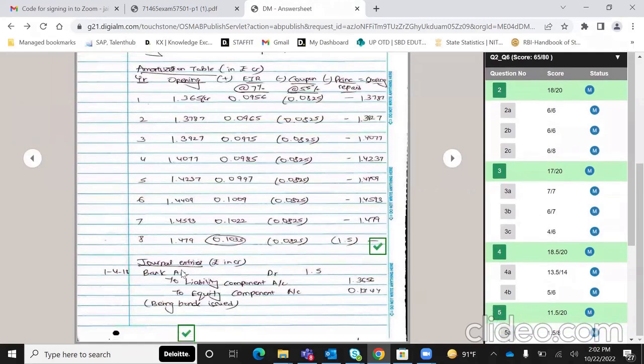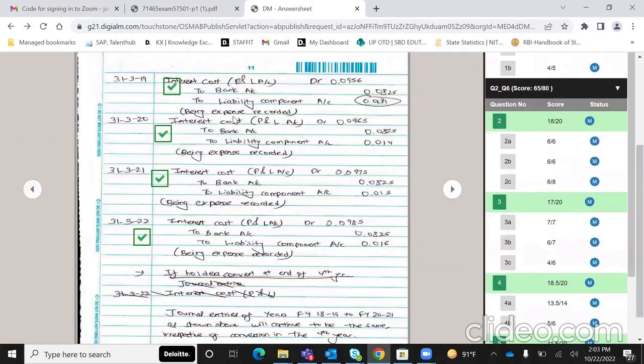entry भी बना दिया. Like if you see starting date, this is the date when the bonds were issued. So over here I've got bank account debit 1.5 to liability component to equity component using the figures that I've already got. Then at every year end, interest cost, which I again got from the amortization table, to bank account, which again from the amortization table, and to liability component, which is basically your balancing figure. And same मैंने journal entry 4 बार लिखी है, तो इसमें मेरा टाइम इतना नहीं गया.